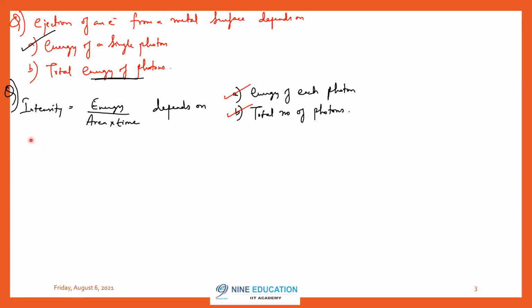This is one more question. Next, from here, can you conclude or can you answer one question?